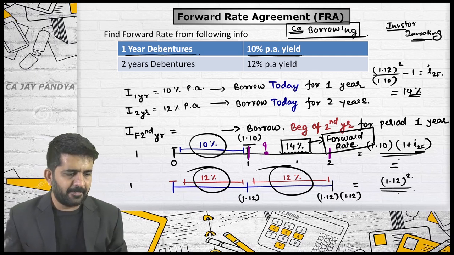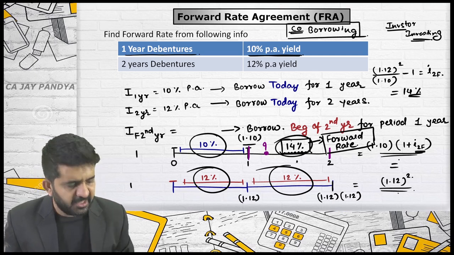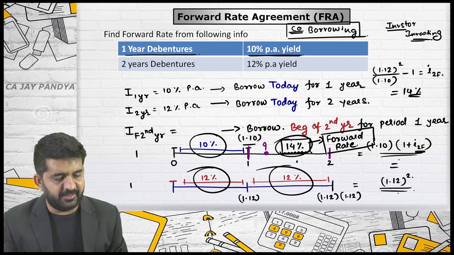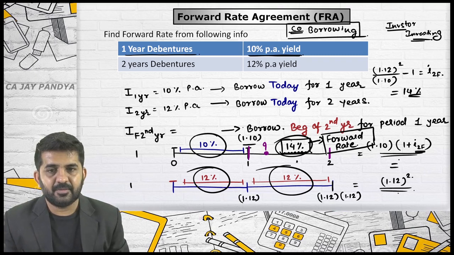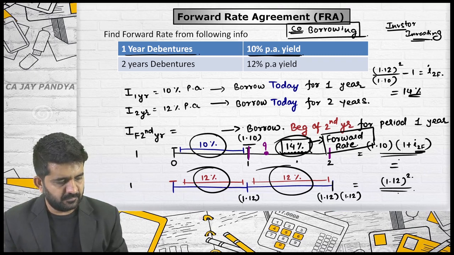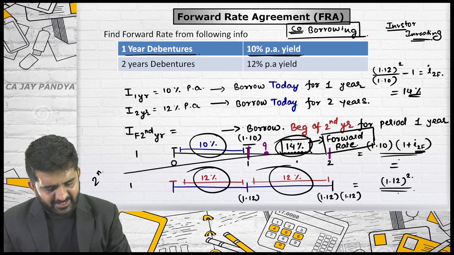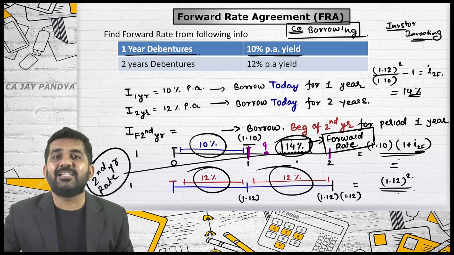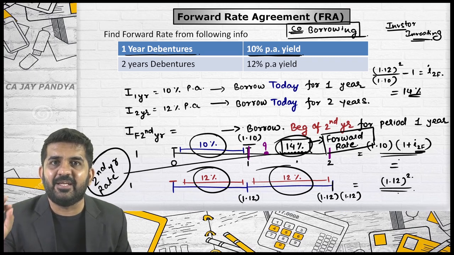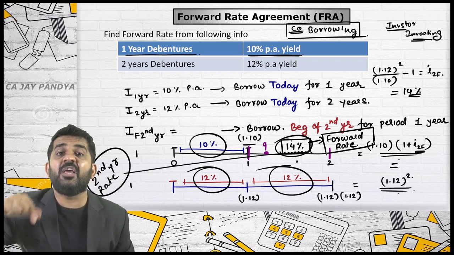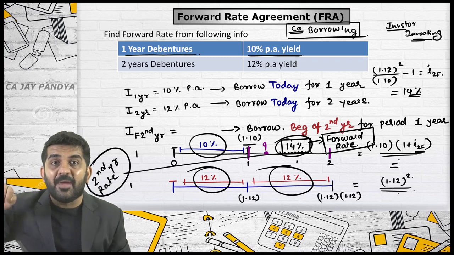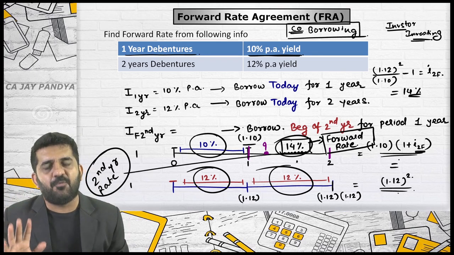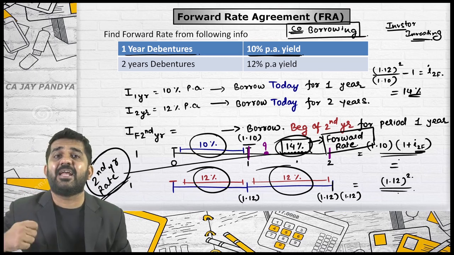Sachin, is 14% a 2 years per annum rate or a second year rate? It is a second year rate. And as it is a second year rate, technically if you want to borrow money only for the second year and you want to make the contract today, then this type of rate is termed as the forward rate, which is nothing but the second year rate.